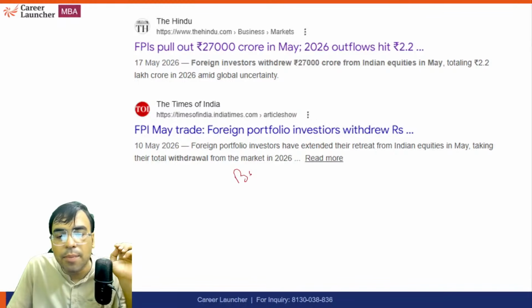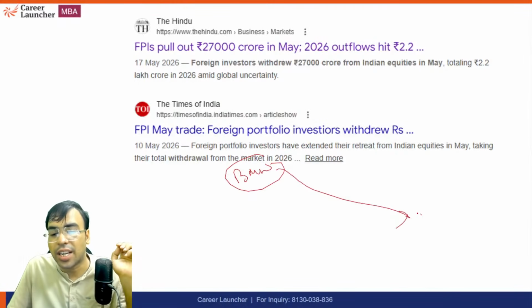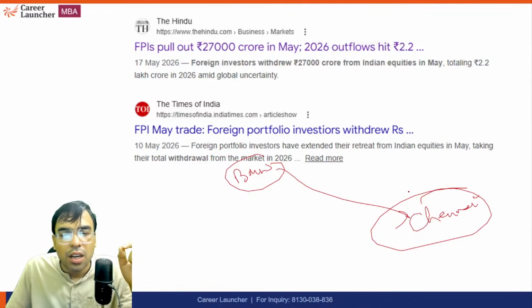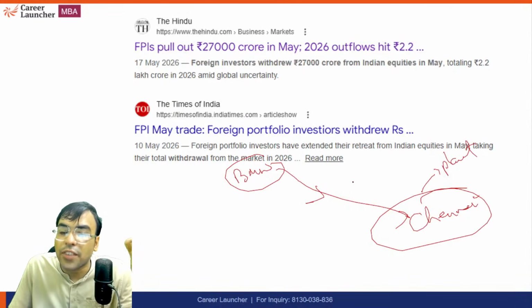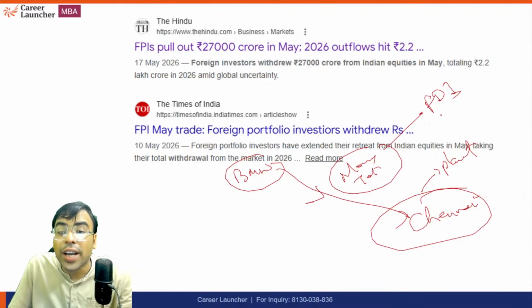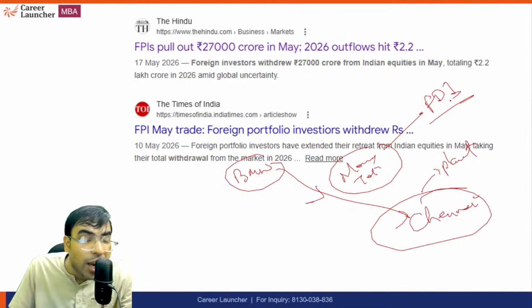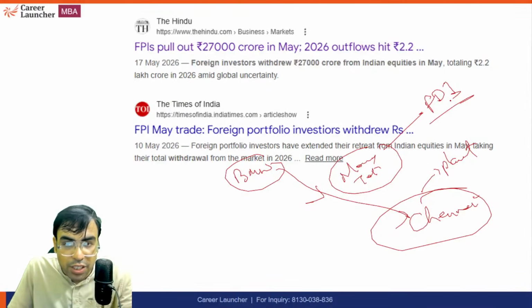For example, if BMW has set up a plant in India, in Chennai. BMW is a German car maker company, I'm sure you must have heard. They have set up a plant. So they have come with money and transfer of technology. They might have sent their own engineers. So this is called FDI. Withdrawing FDI is difficult because you have to actually withdraw all the plants and everything, which is difficult.